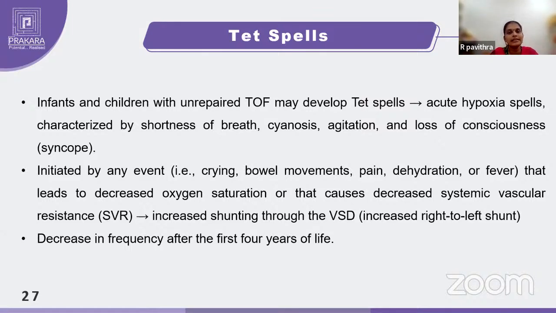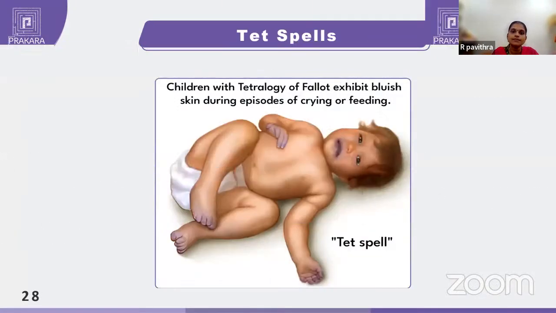So eventually the child will have these TET spells. So here is an image where you can see very clearly how the child will look with the TET spell. You can see there is a bluish discoloration in the oral mucosa. The fingertips are turning blue, even the toe tips are turning blue. So this is a classical sign that you can say, without doing any diagnosis, that the child is having TOF.